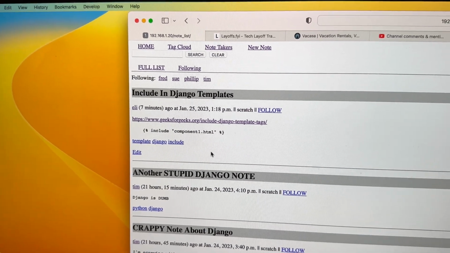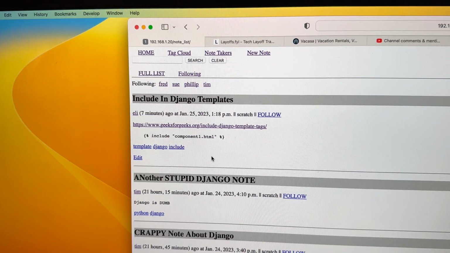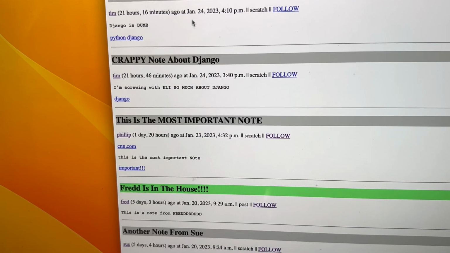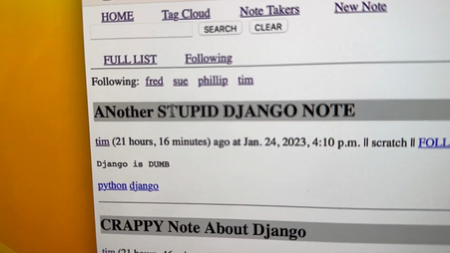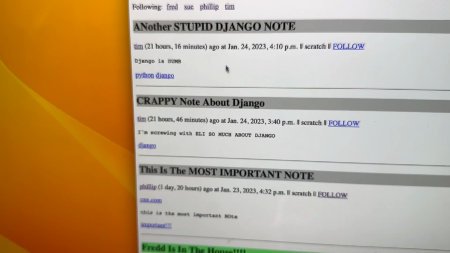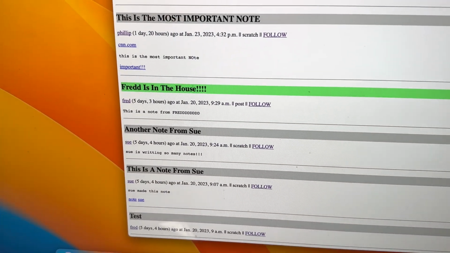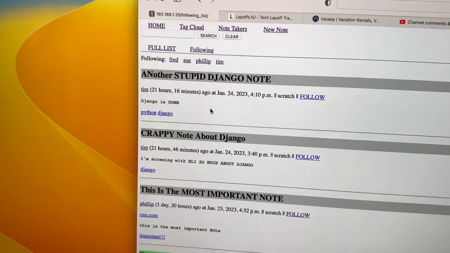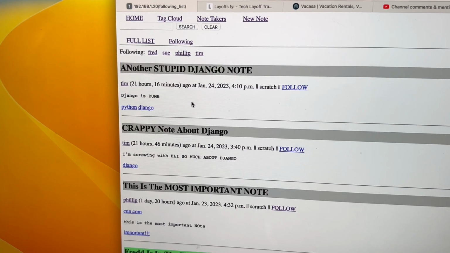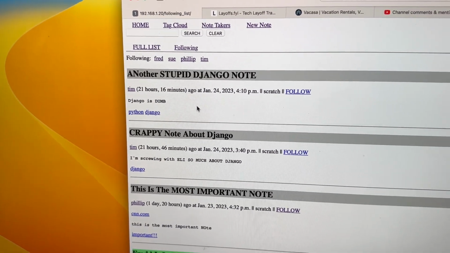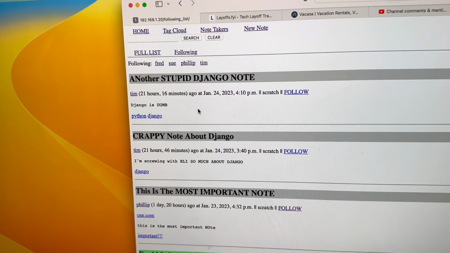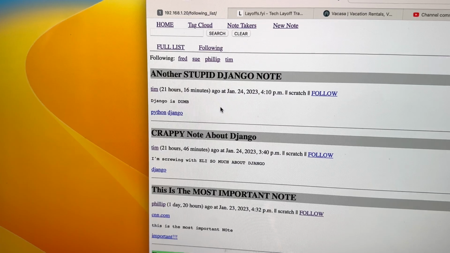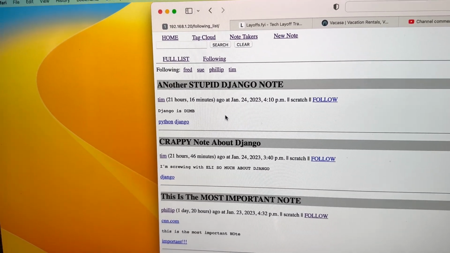And then essentially you can eavesdrop on the other notes that people are taking, right? So right now I can click on the following tab, and I can see the people that I'm following. So I'm following Fred, Sue, Philip, and Tim. And if I take a look here, I can see all of the posts that they're doing. So the idea is that they create notes for themselves, and then I can just look over the shoulder. It's not a conversation. We're not having a rhetorical debate. I'm simply writing something, you're looking over my shoulder, now go the hell away, right?